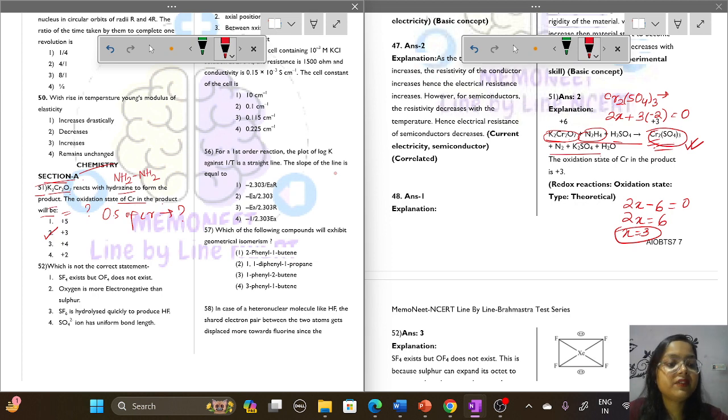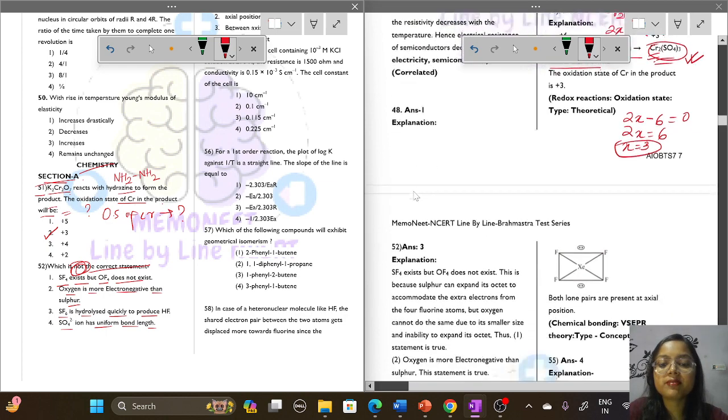In question number 52, which is not the correct statement? Let's read the statement. SF4 exists but OF4 does not exist. Oxygen is more electronegative than sulfur. SF6 is hydrolyzed quickly to produce HF, and SO4 2 minus has a uniform bond length. Okay, among all this, which is not the correct statement? Highlight the word not here.